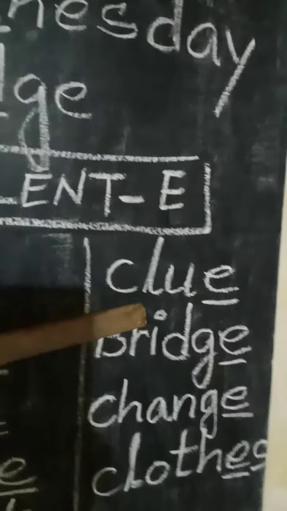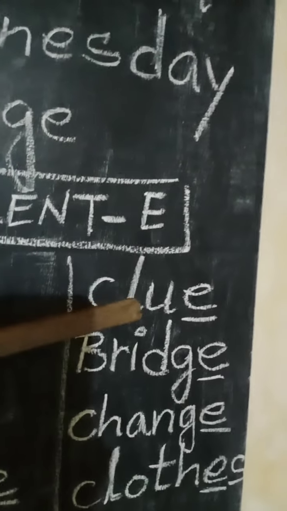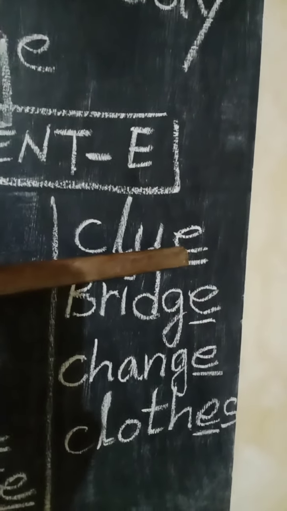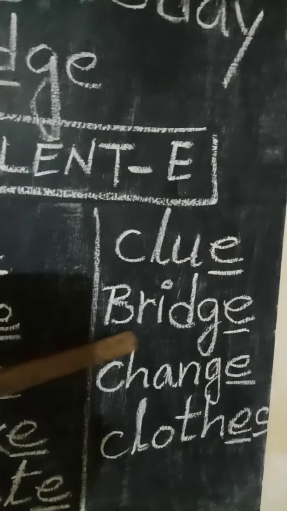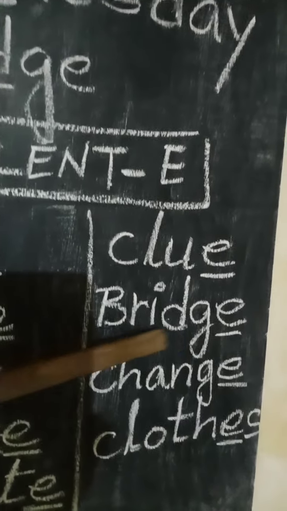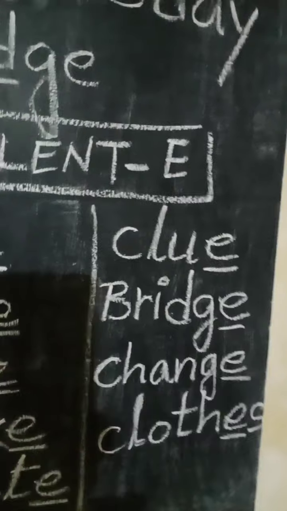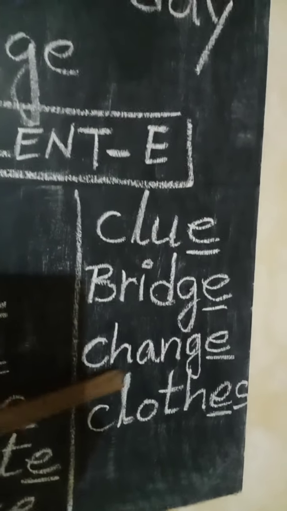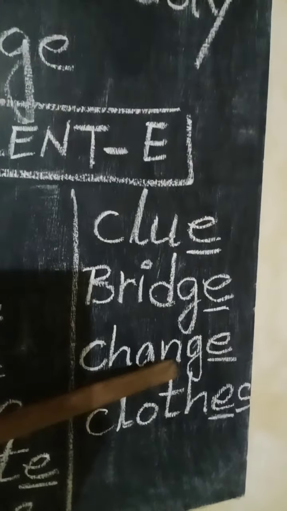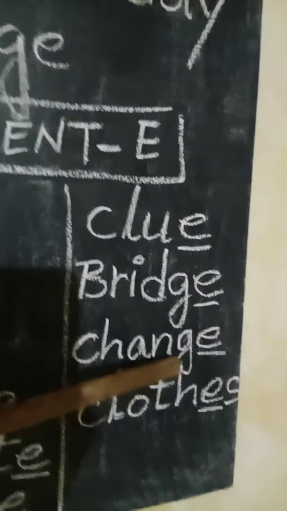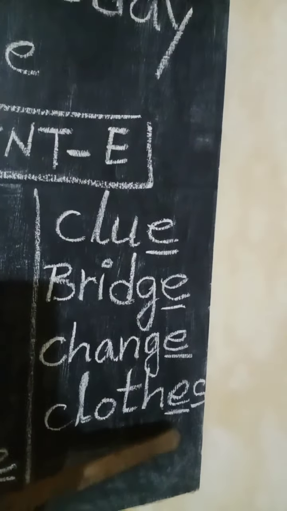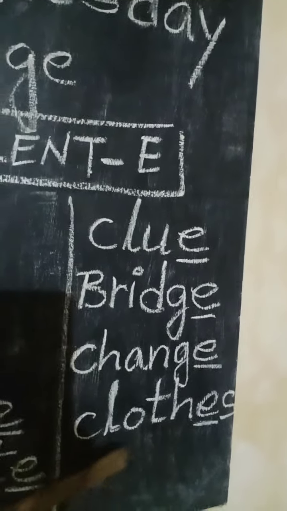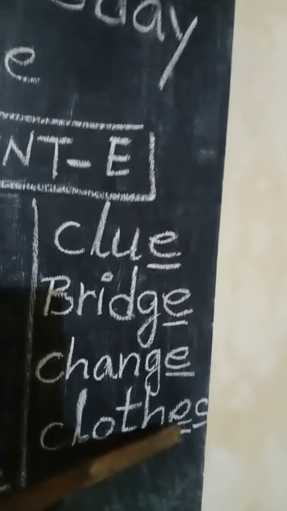Clue, clue. Here E remains silent. Breeds, breeds. E remains silent here. Thus, change, change. E remains silent here. Clothes, clothes. E remains silent here.